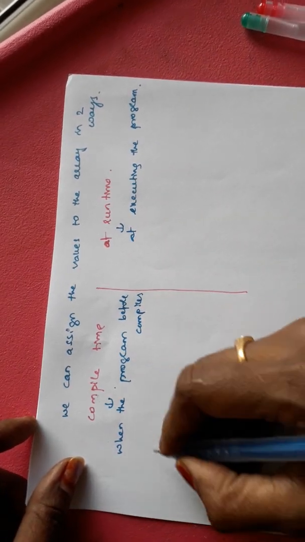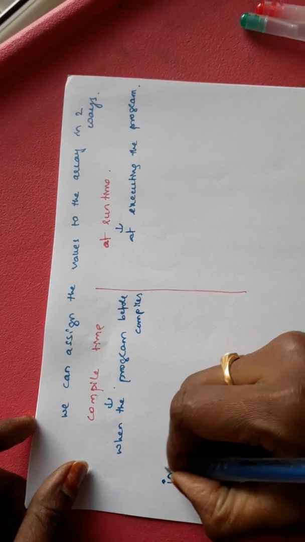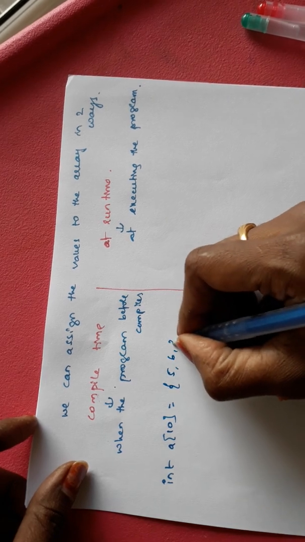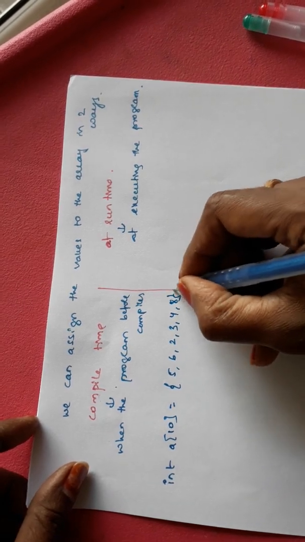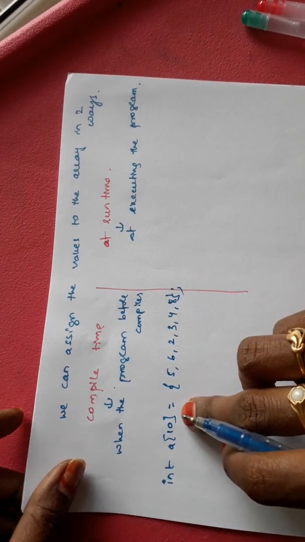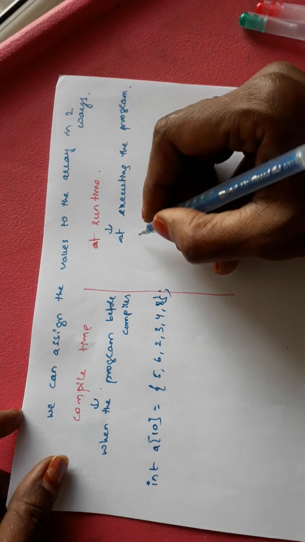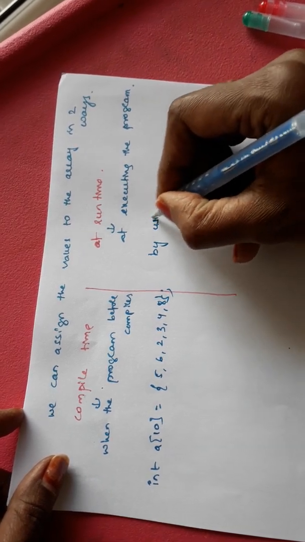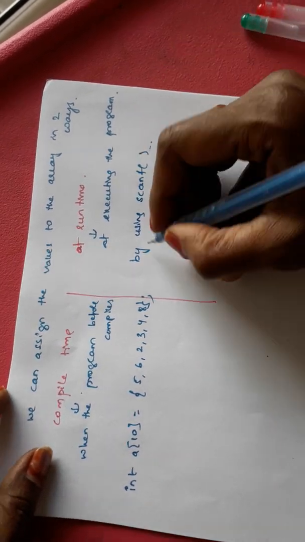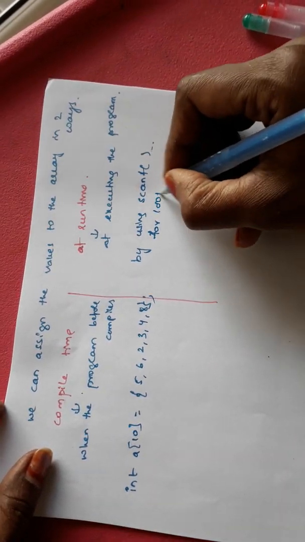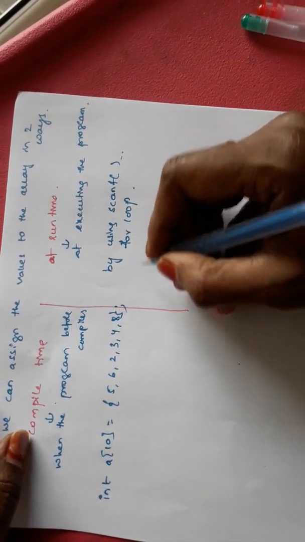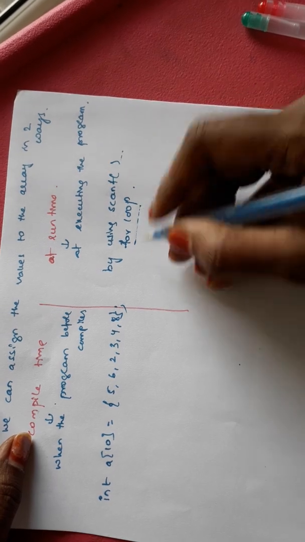Okay. So at compile time, we assign the values like this: int A of 10 equals 5, 6, 2, 3, 4, 8, and so on. So directly we assign the values to the array. This is the compile time. At runtime, we use the scanf input function and the for loop. Why do we use the for loop? It is very easy to use, because all three statements are written in the for.